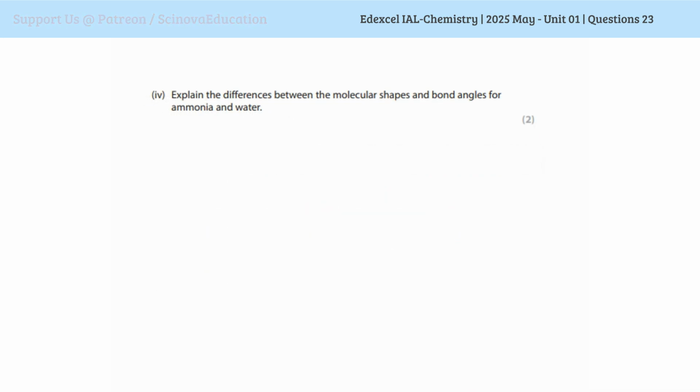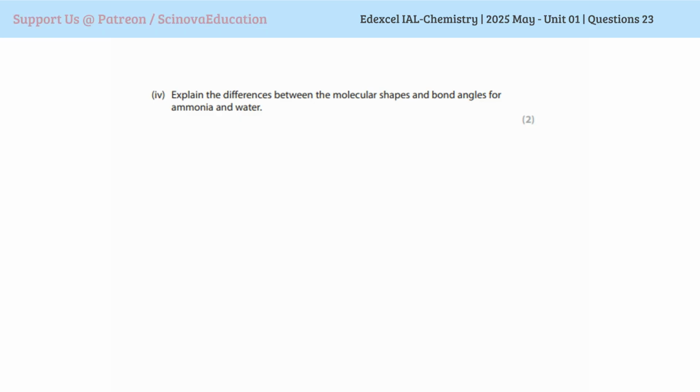Explain the differences between molecular shapes and bond angles for ammonia and water. As I said, there are 4 electron pairs around the central atom in each case, methane, ammonia and water. Here you have to compare the bond angles of ammonia and water. According to VSEPR theory, the repulsion exerted on the other electron pairs by lone pairs and bonding pairs is different.